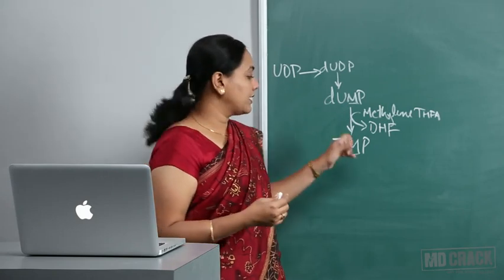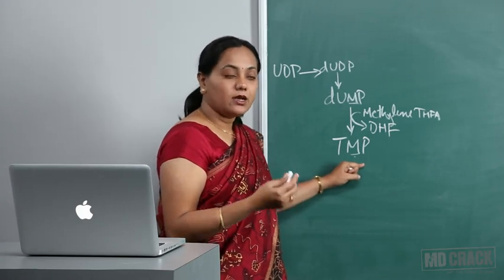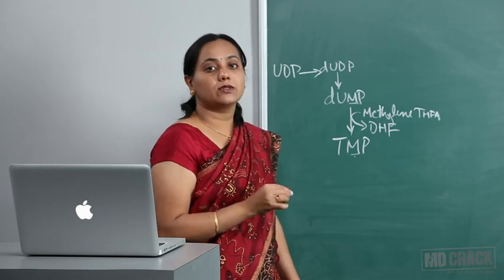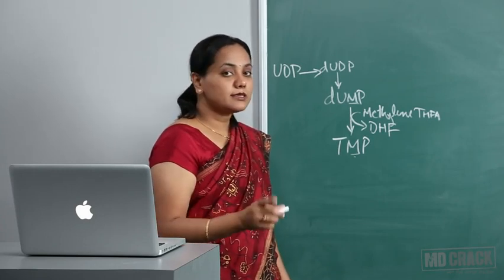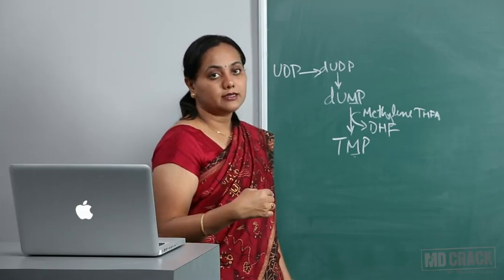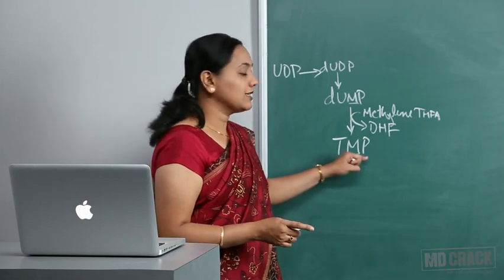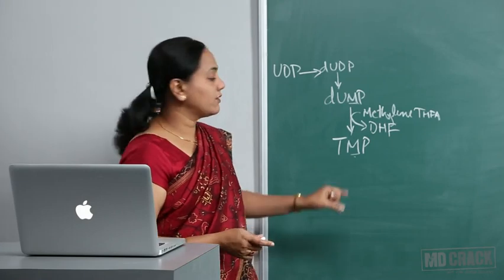What's the difference? In thymidylate monophosphate, the ribose has to be the deoxy sugar, because T is involved only in DNA synthesis and not in RNA synthesis. In DNA, it is always deoxyribose. So this has to be the deoxy form only. dUMP is the one which has to be converted to TMP.